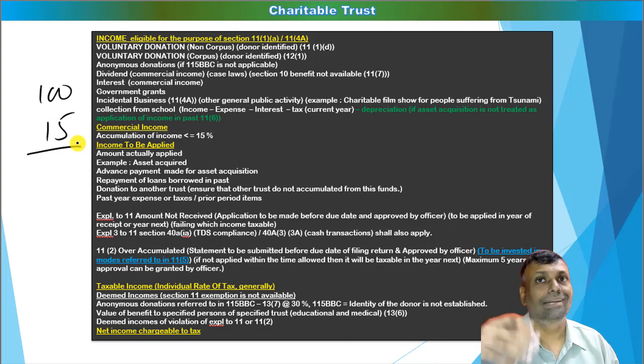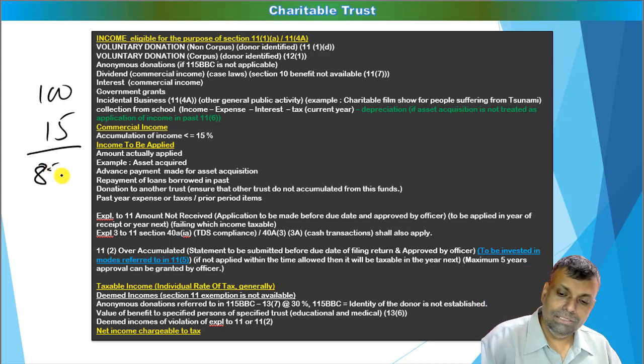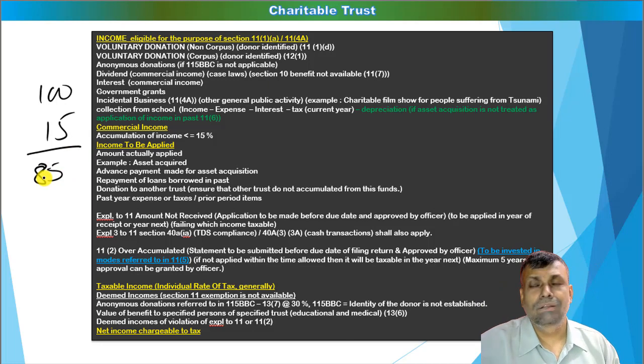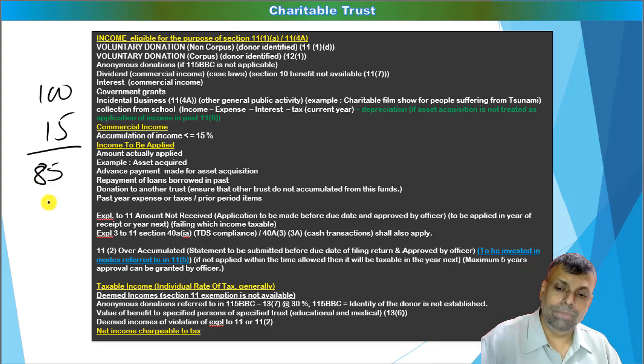However, it can be less also, but it's up to 15%. And the balance is to be applied for the object of the trust. That means it is basically for charitable purposes. So, for example, if your trust is for the benefit of the blind, then you have to use this particular money for the benefit of the blind.